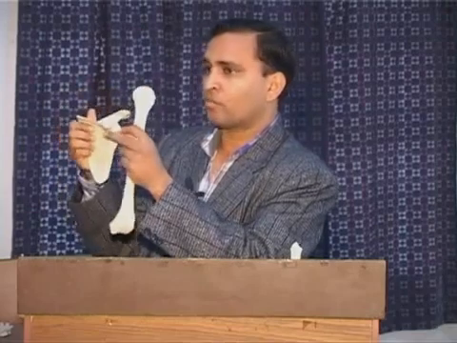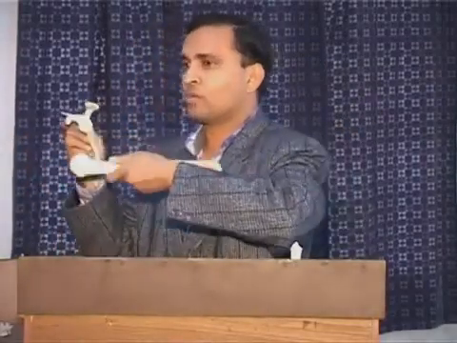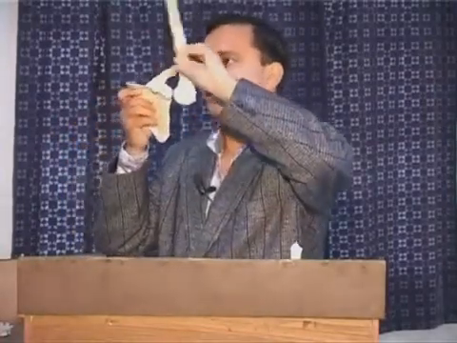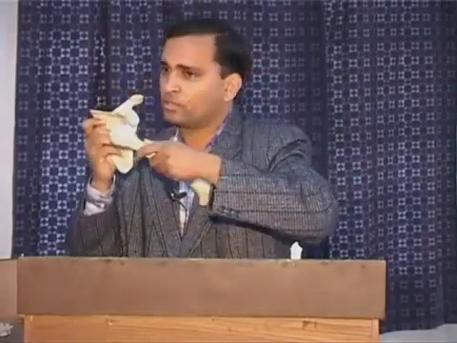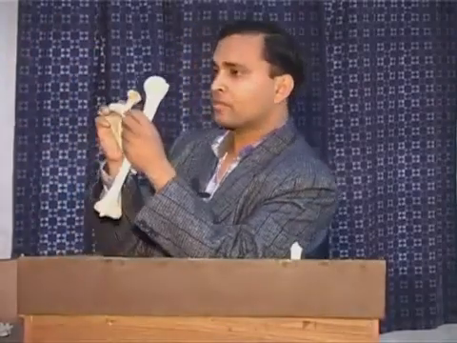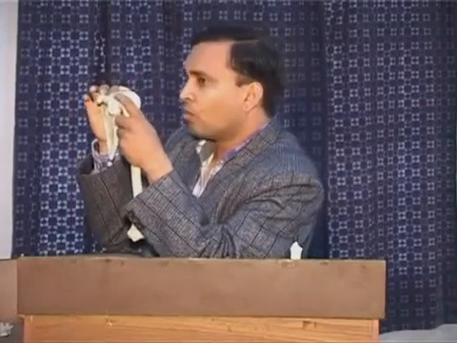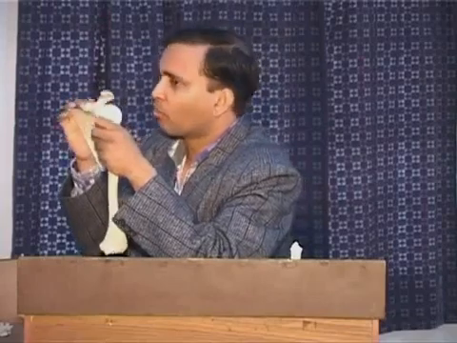Because of the smaller cavity and larger head, more range is available at the shoulder, because the ball is always out. It can go up to any extent. You can go for full flexion, full abduction, full rotations. Clear? 90-degree rotation, full rotation. Because of the smaller cavity and larger ball, the ball is always out of the cavity, so it has less stability but more mobility.